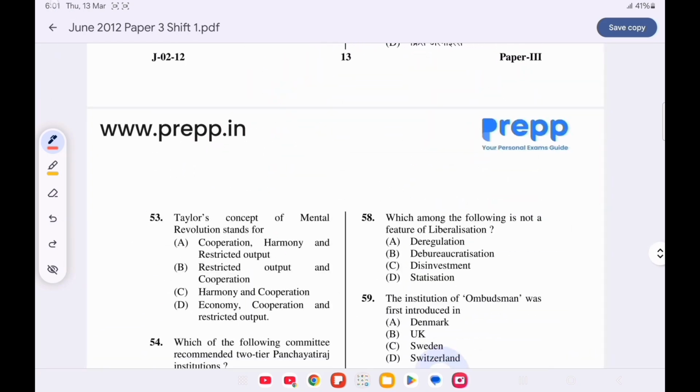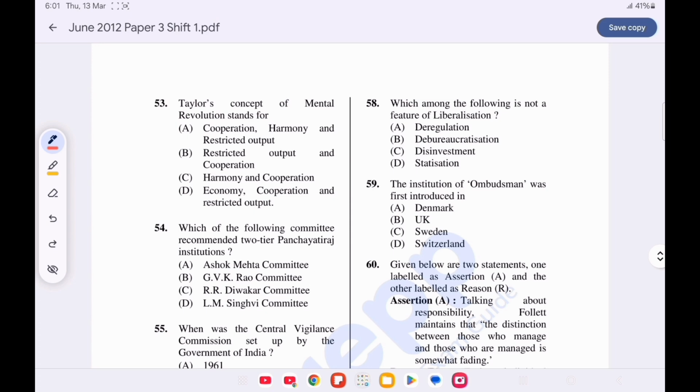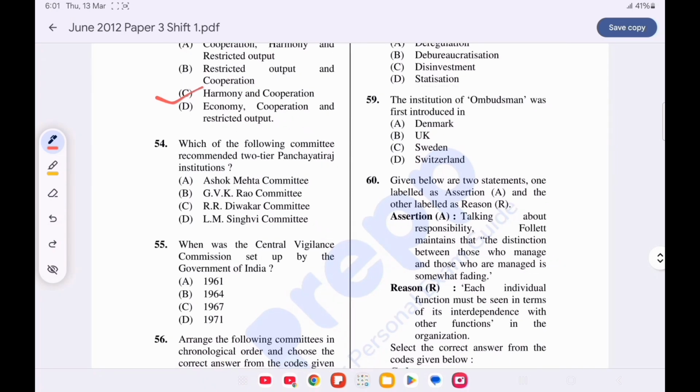Now move on to next question. Question number 53. Taylor's concept of mental revolution stands for. Option C is correct, harmony and cooperation. Now question number 54. Which one of the following committees recommended two-tier Panchayati Raj institution? Option A is correct, Ashok Mehta Committee.